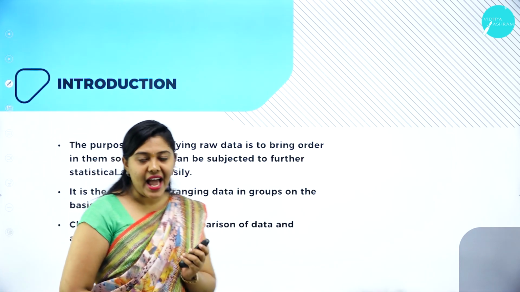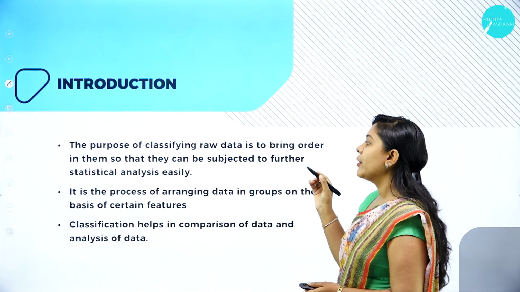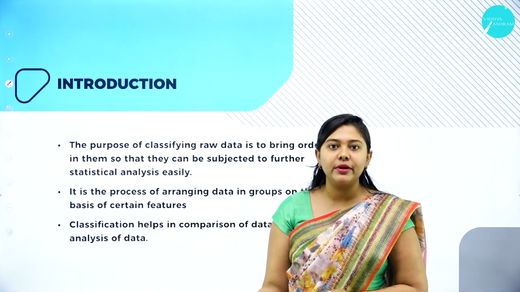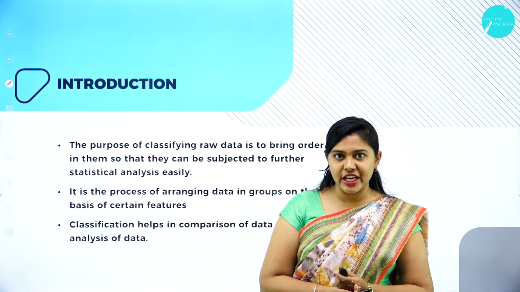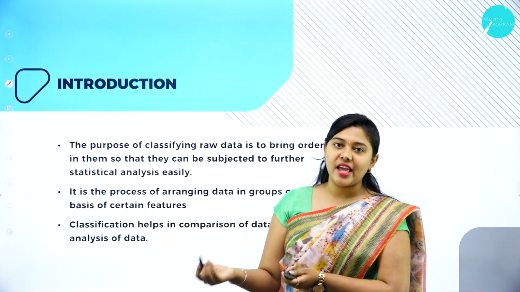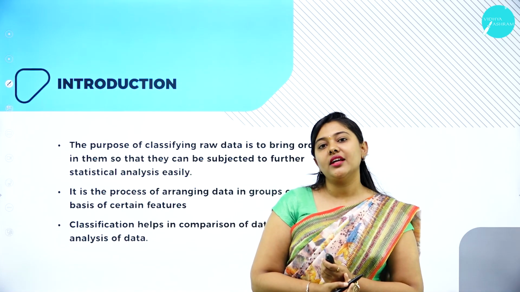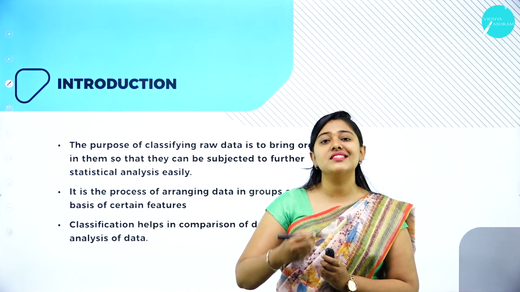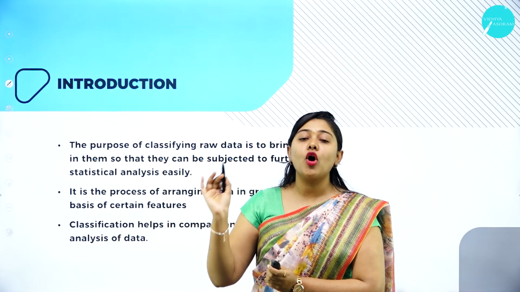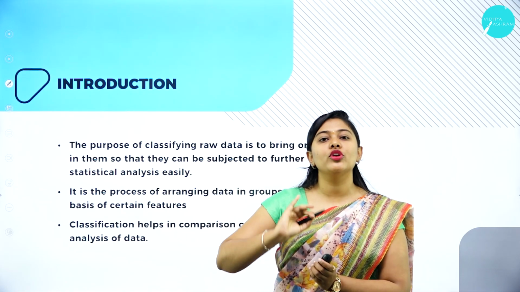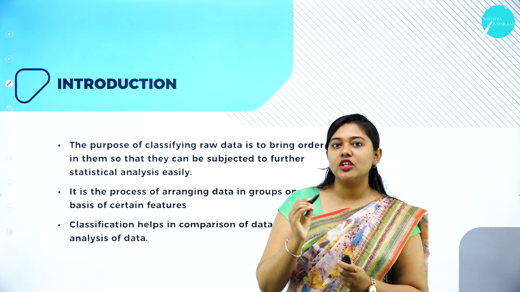Introduction for today's class. The purpose of classifying raw data is to bring them into order. In the earlier chapter, you learnt regarding the collection of data, that is primary data and secondary data. Primary data is called first-hand data. Secondary data is already collected data, that is second-hand data. All the data has to be put in a proper organized manner, so in order to do that, we have this chapter called Organization of Data.